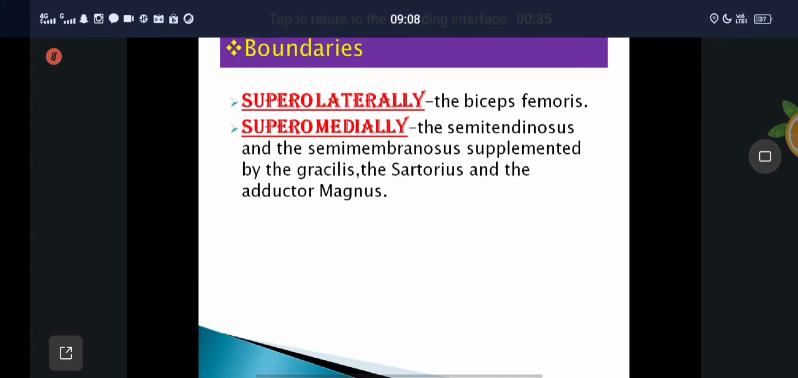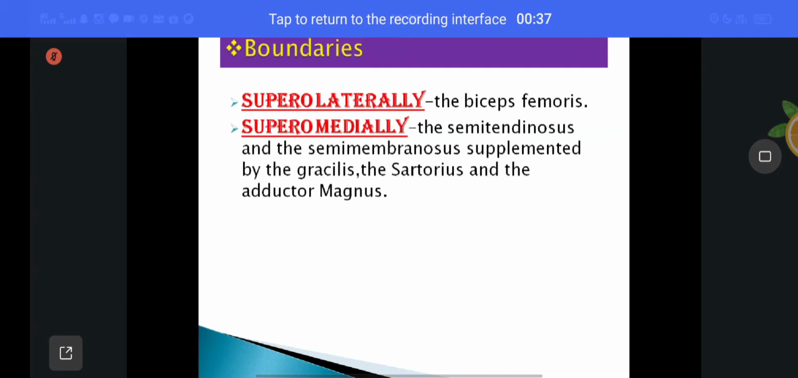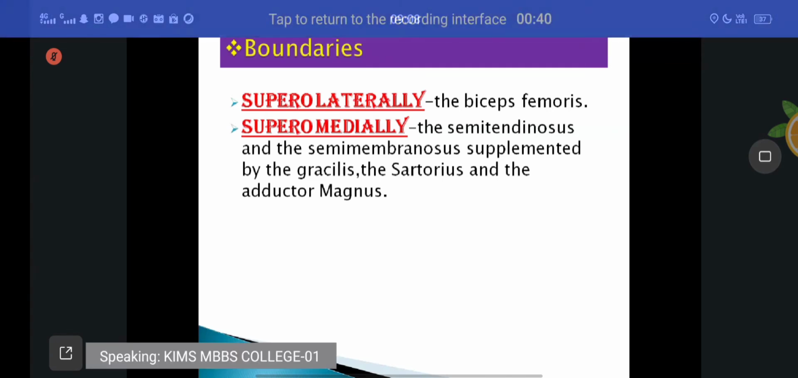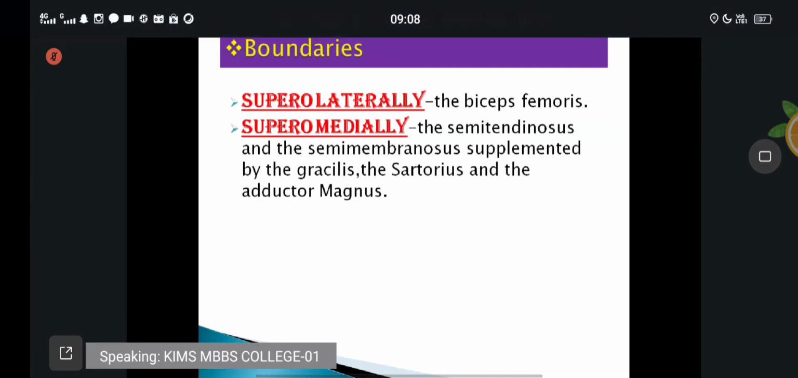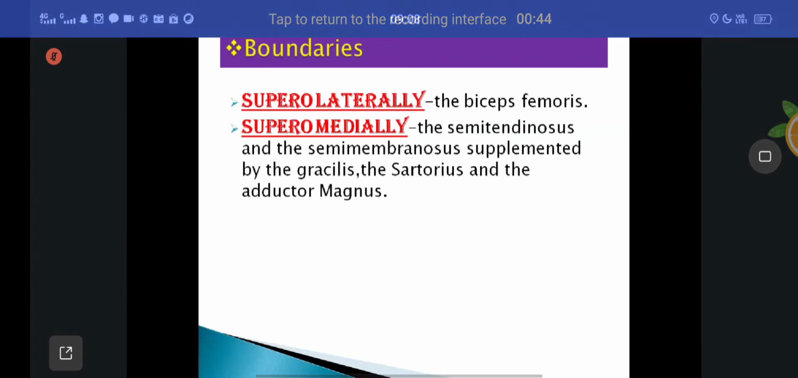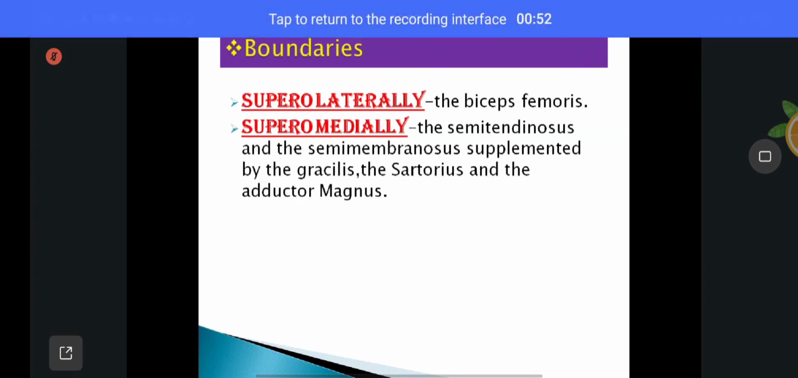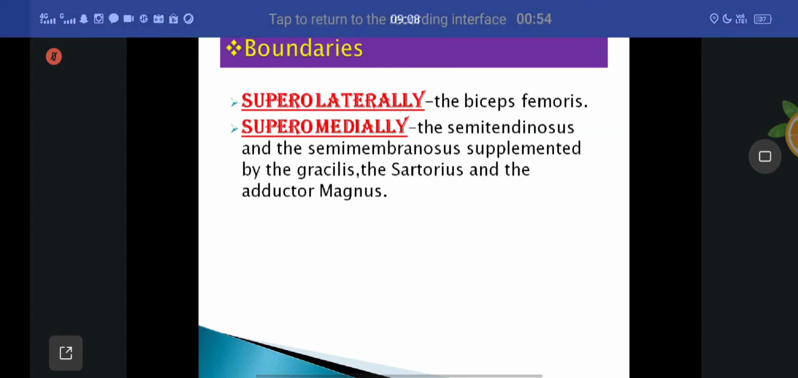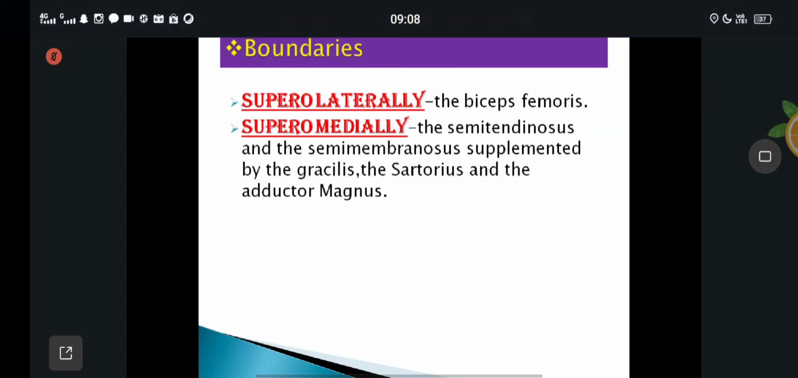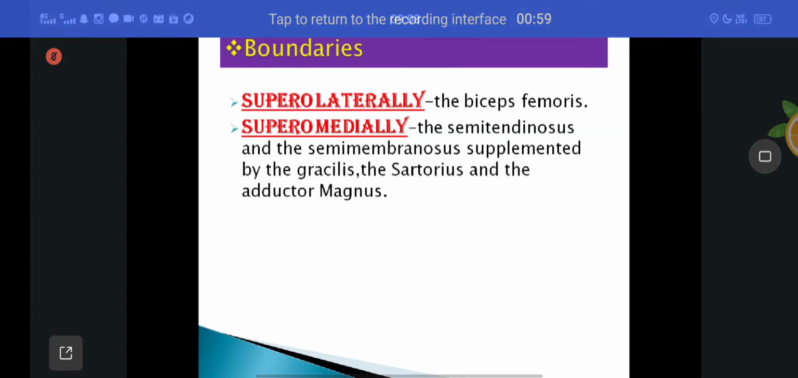Semitendinosus as well as semimembranosus, supplemented by gracilis, sartorius and adductor magnus. These are called the upper boundaries, superolaterally and superomedially. Superolaterally is formed by biceps femoris. Superomedially is formed by semitendinosus and semimembranosus, supplemented by gracilis, sartorius and adductor magnus. These are called the upper boundaries.